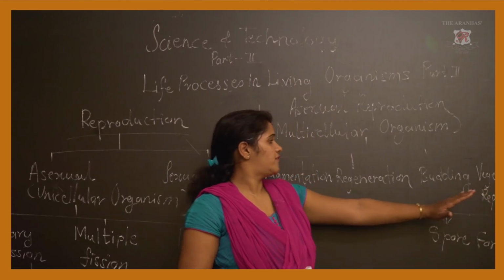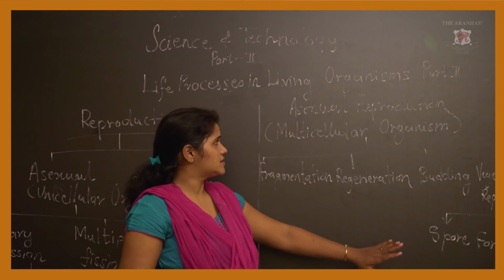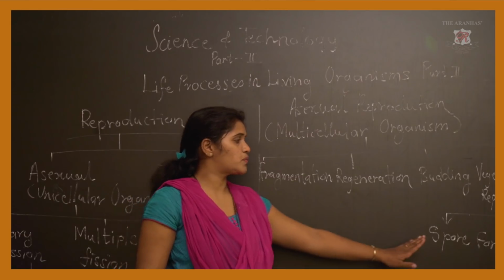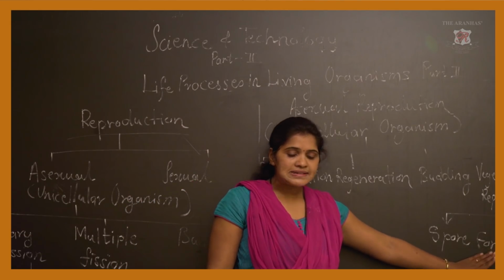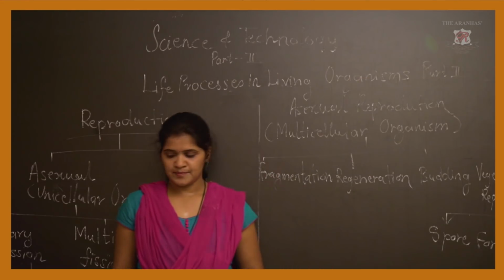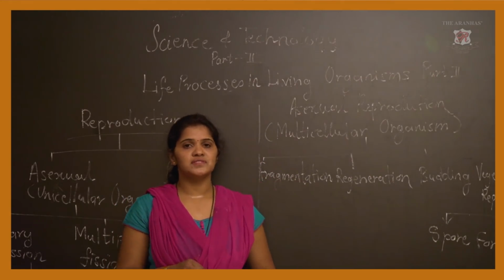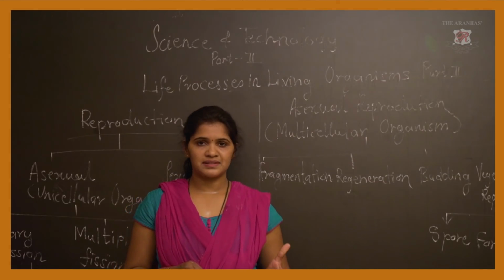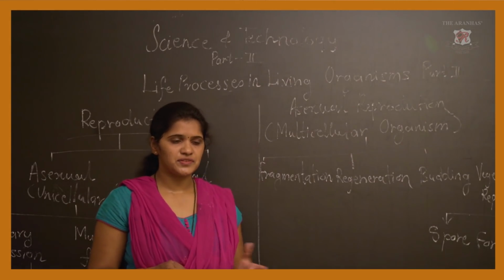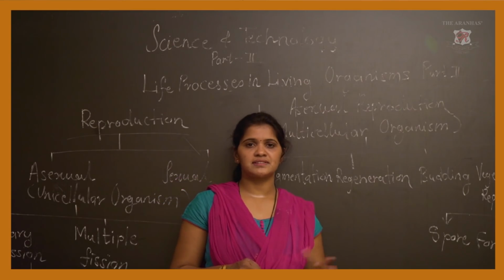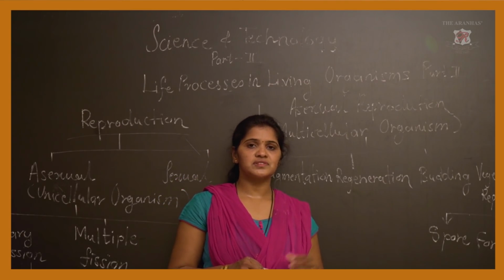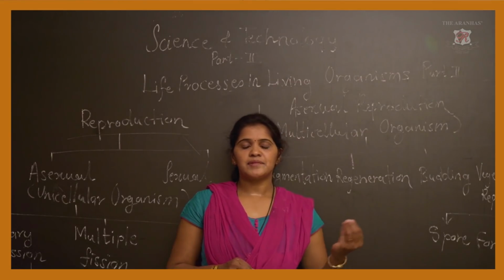The last type of asexual reproduction in multicellular organisms is spore formation. This happens in fungus. You must have observed fungus on pieces of chapatis or bread left out for 2 to 3 days, a white, filamentous body.